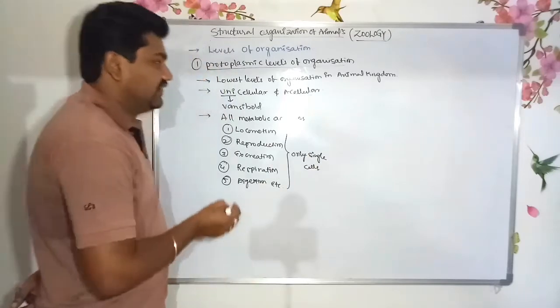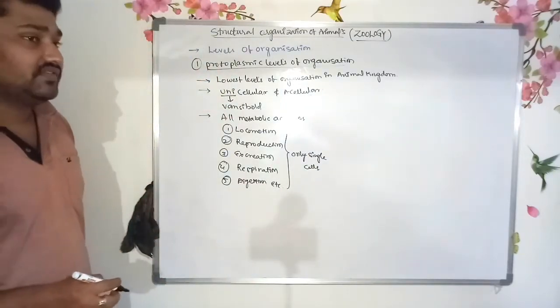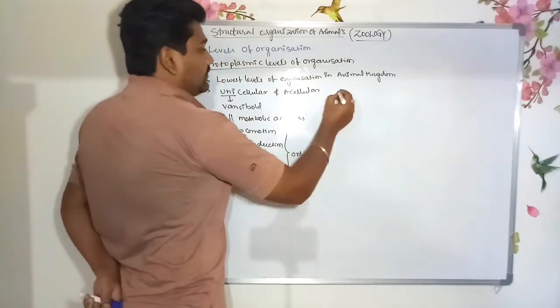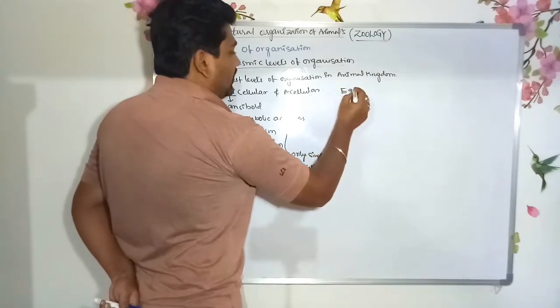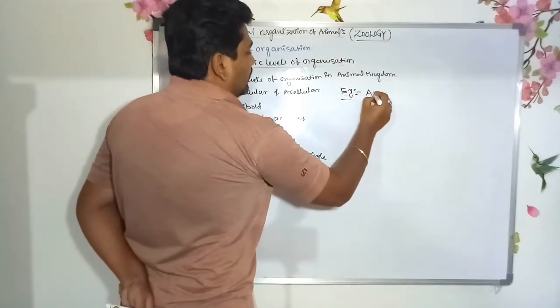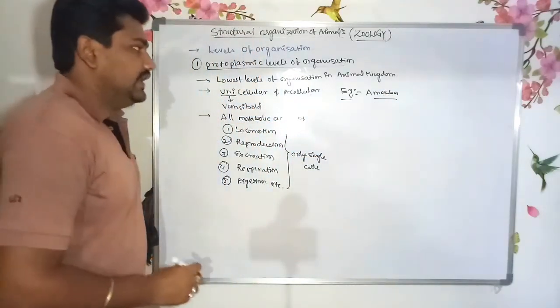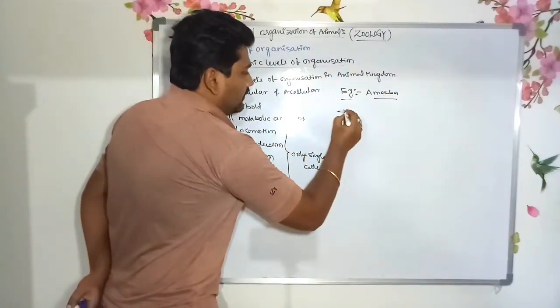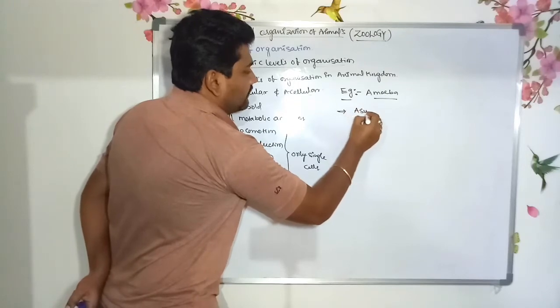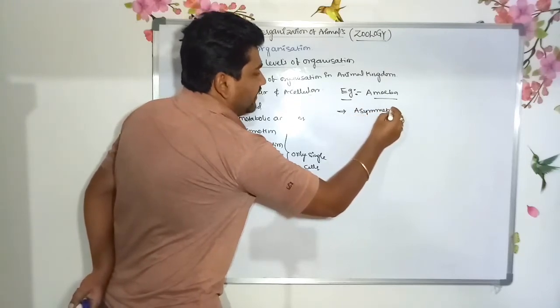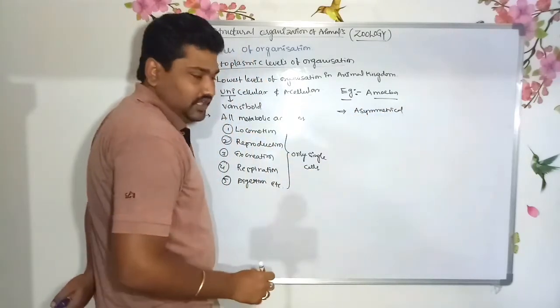This type of level of organization is known as the protoplasmic level of organization. I will give you the best example of the protoplasmic level of organization. Example, amoeba. Amoeba is one of the best examples. It is an asymmetrical organism. Are you clear?